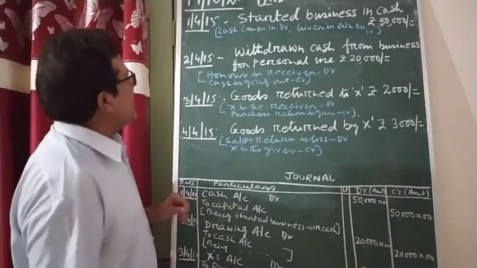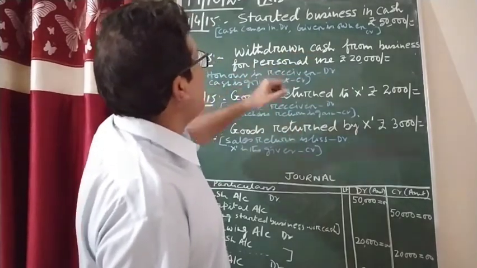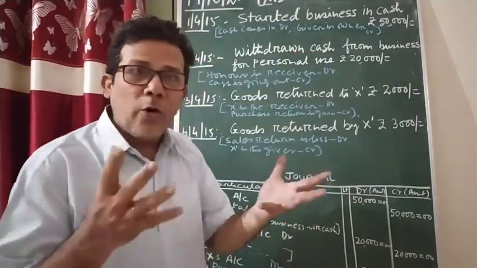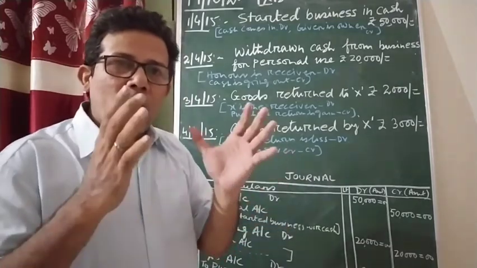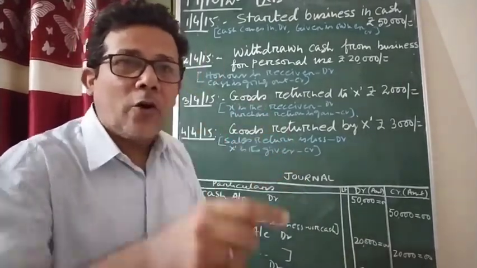Now coming to the second point. Withdrawn cash from business for personal use. Then who has withdrawn it? Definitely the owner. And you know, when the owner has taken any money from the business for his own purpose, what is that called? Drawing.